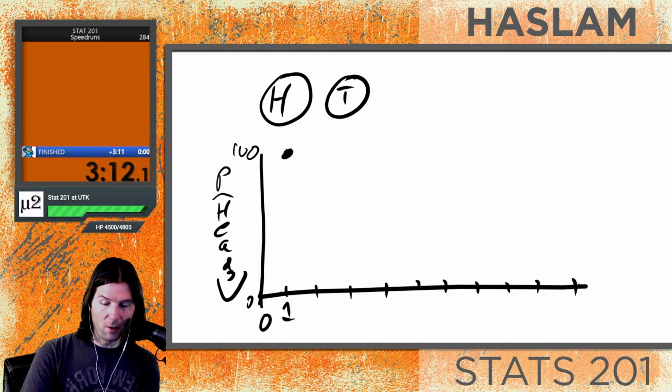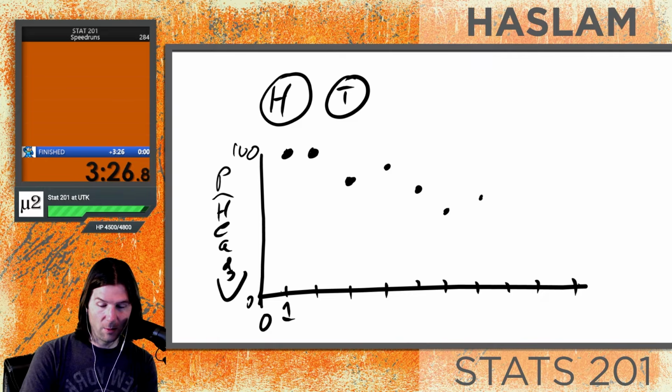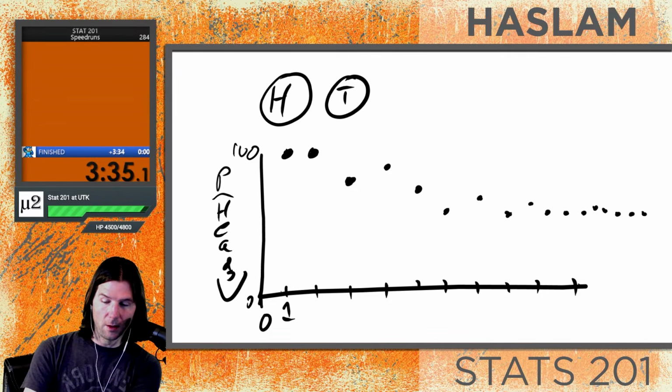And what happens in the long run is you might see the next coin flip is also heads. Then the next one is maybe tails, and we have 2/3 now. And then the next one is maybe heads, and we have a little bit more, and a little bit less, and a little bit less, and a little bit more. And it's going to slowly move toward what we're going to see in the long run. What would we eventually see in the long run? Well, in the long run, we're going to see this approach 50%.